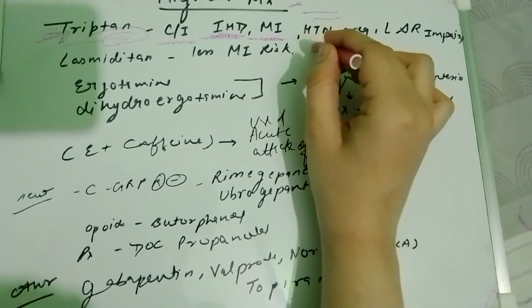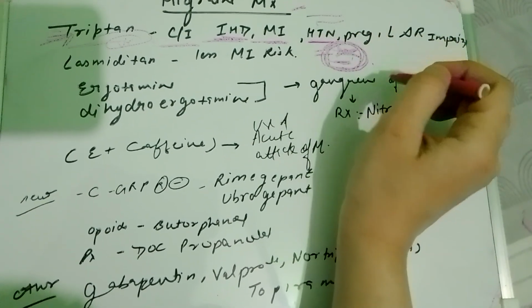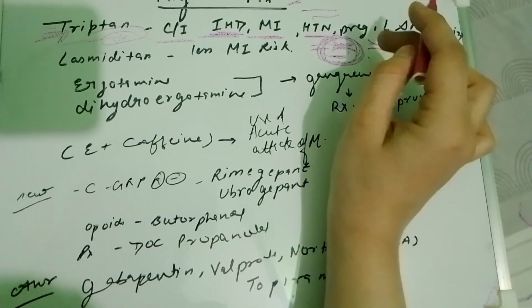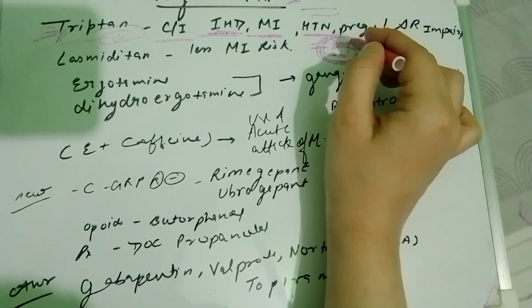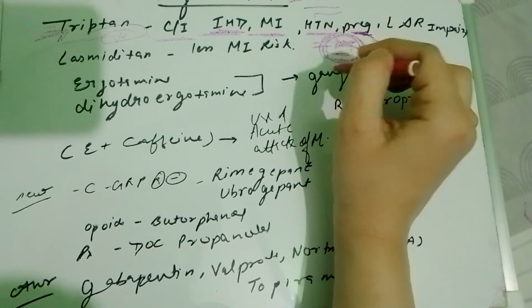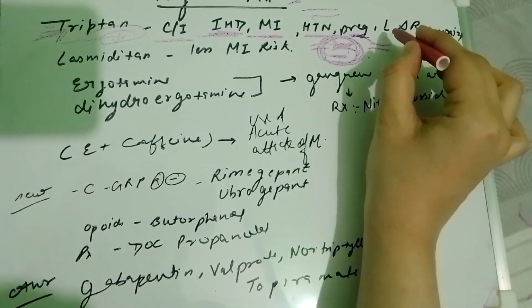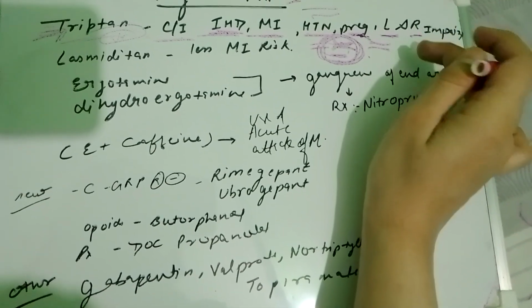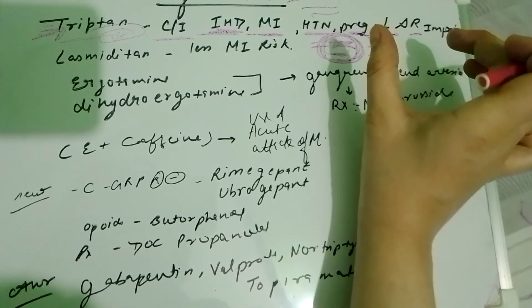The same theory applies in hypertension, where the vessels are constricted, so again we should not give triptans. They are also contraindicated in pregnancy, and if the patient has liver impairment or renal, meaning kidney, impairment.